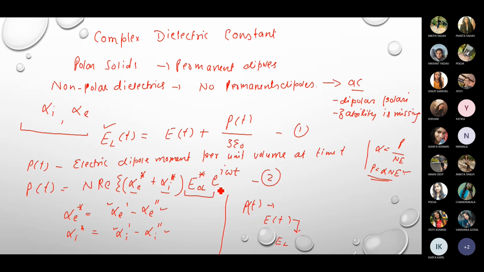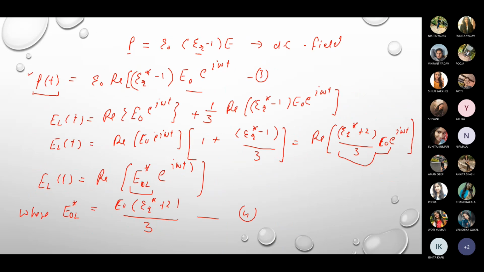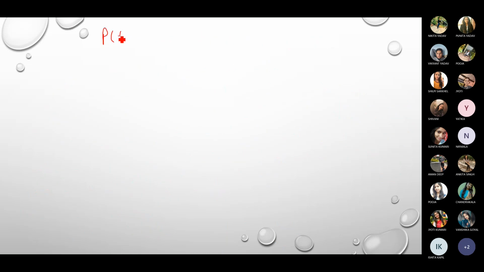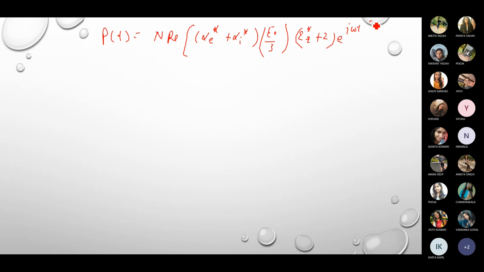So I can substitute that value over here, so that P becomes time dependent, P is equal to n times the real part of (alpha electronic polarizability plus ionic polarizability), and then E naught by 3, and then (epsilon r star plus 2) exponential iota omega t. Okay, so this is the relation.